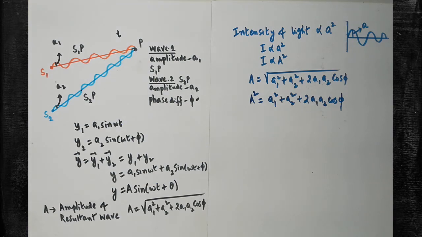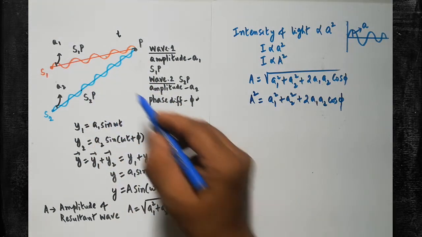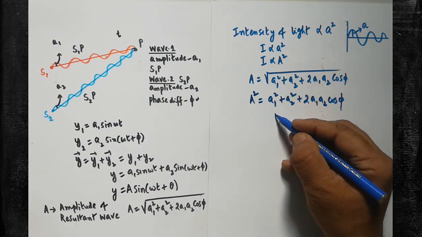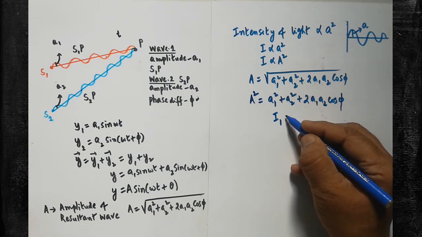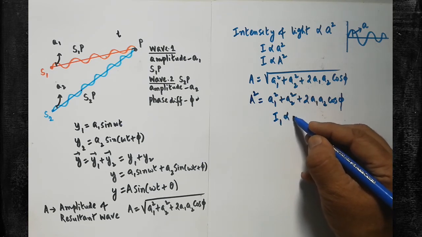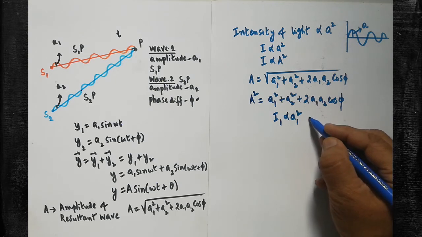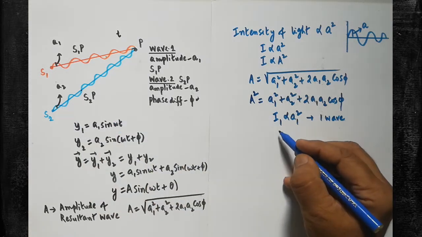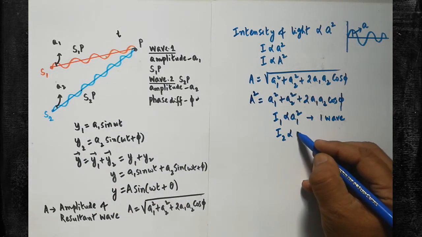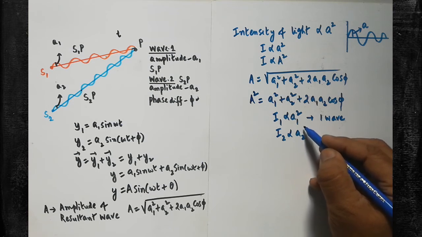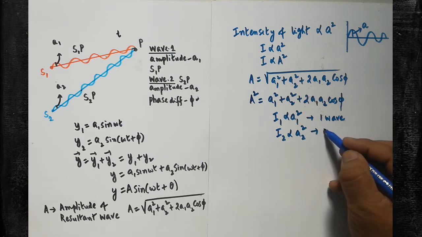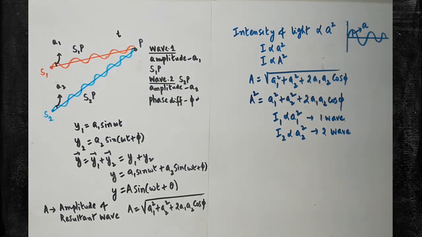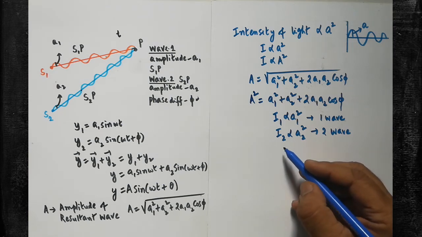Are you clear? Now here two waves are there, in which the first wave amplitude is a1. Therefore, the intensity of the first wave can be written as I1 is directly proportional to a1 square. In this form, we can write it for the first wave. Are you clear? The intensity of the second wave can be written as I2 is directly proportional to a2 square. So this equation can be written for the second wave.